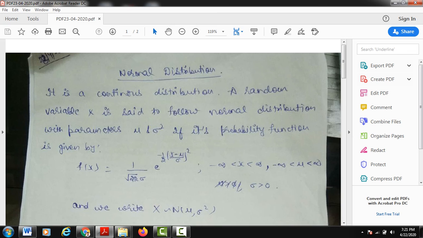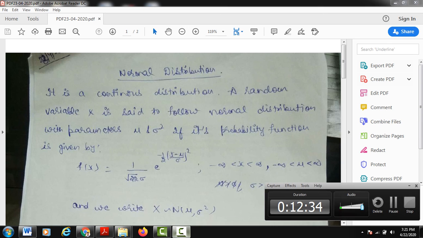Okay, so in case of normal distribution, the probability function is given by, as you can read from your screen also, 1 over under root 2 pi sigma e to the power minus 1 by 2 x minus mu over sigma whole square, where minus infinity less than x less than infinity, minus infinity less than mu less than infinity, and sigma is positive.